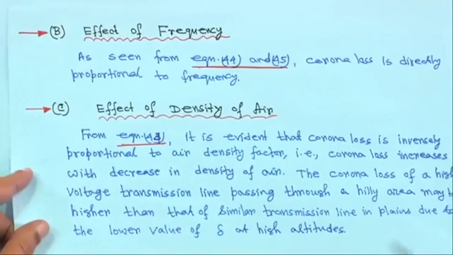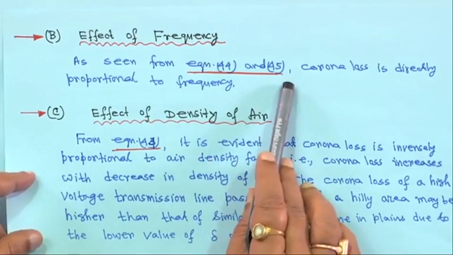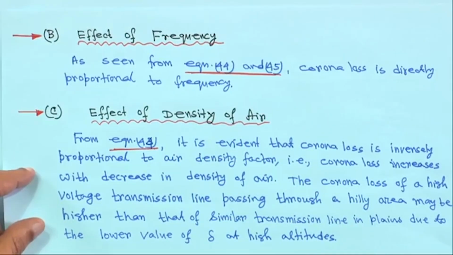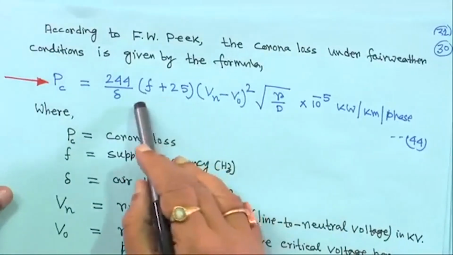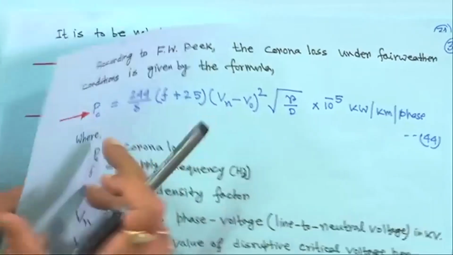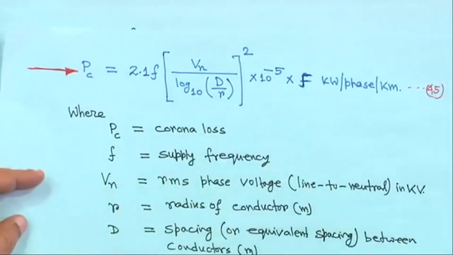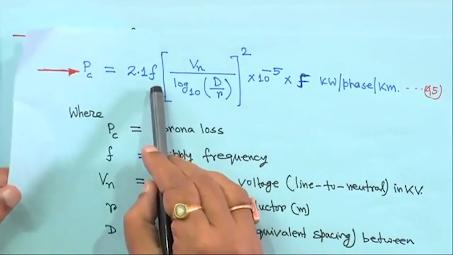Next is the effect of frequency. Again in equations 44 and 45 we have seen the corona loss is directly proportional to the frequency. Here, f plus 25 is there, and in Peterson's formula also it is directly proportional to f.